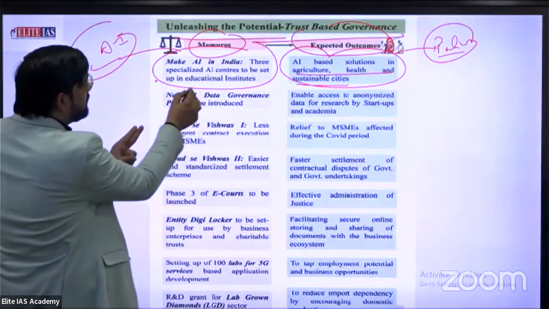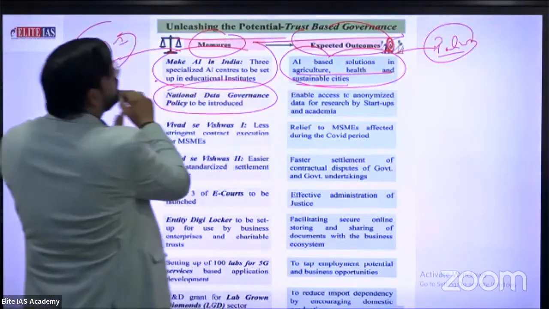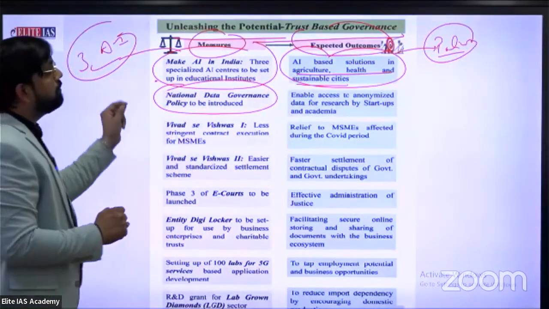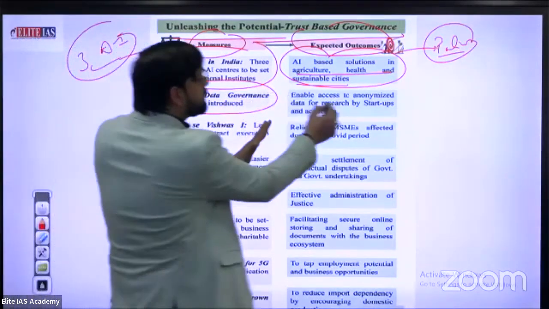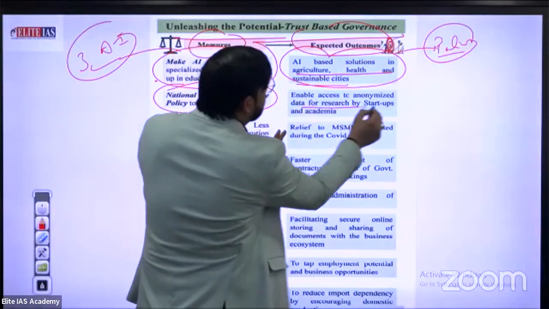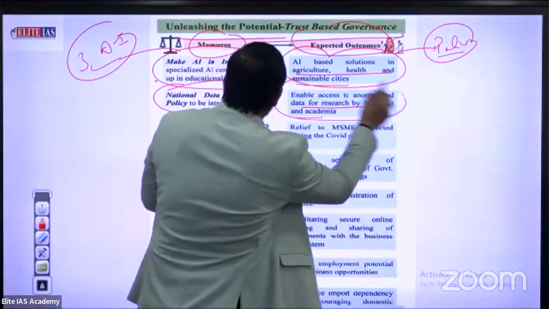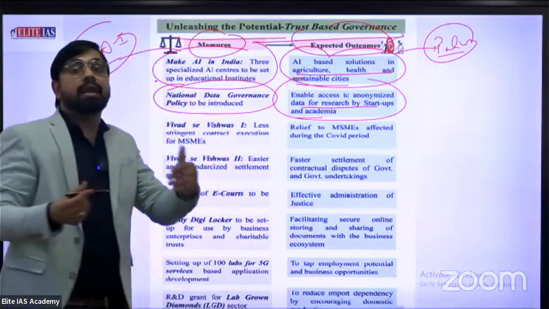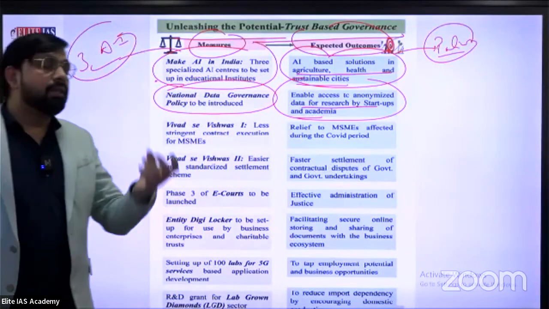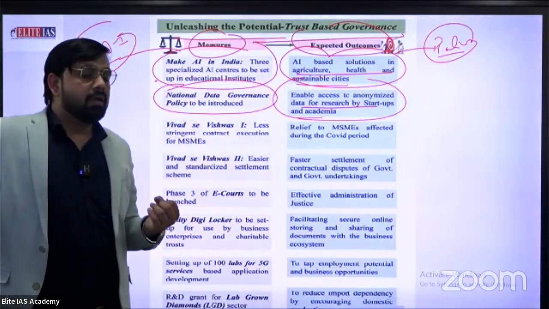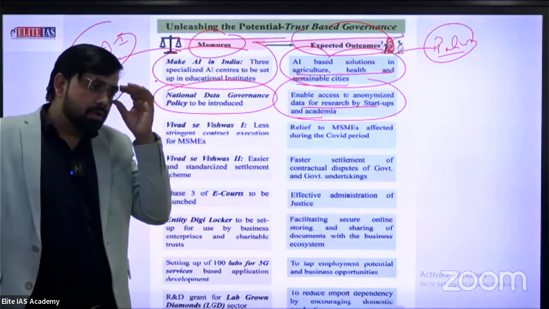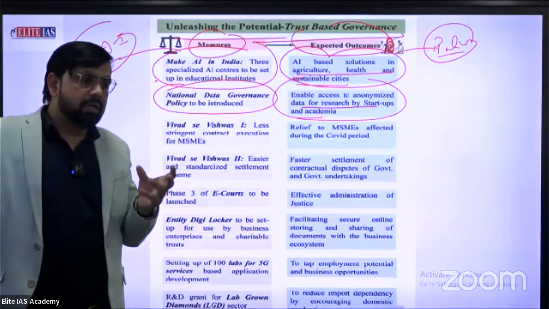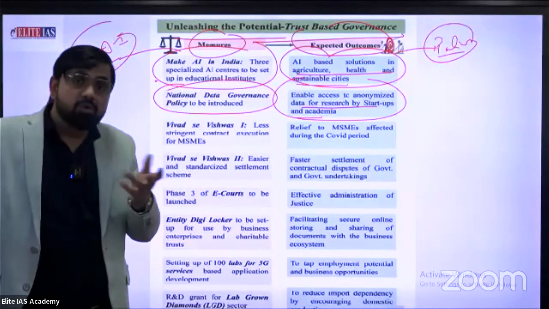Second one, the national data governance policy to be introduced. What is the main expected outcome? Enable access to anonymized data for research by startups and academia. So national data governance provides help and support for any new startup. For example, I decide to start a new shop or new business related to fisheries, but I have no sufficient data.